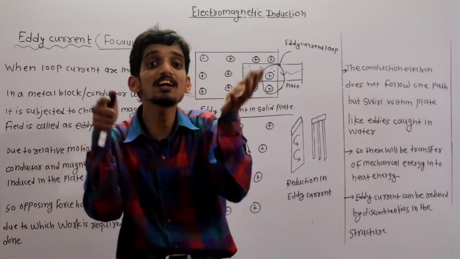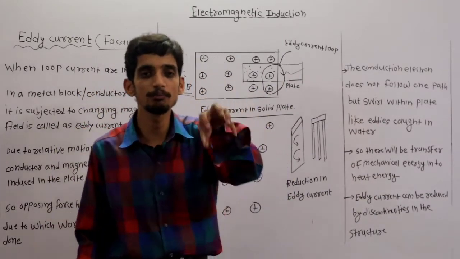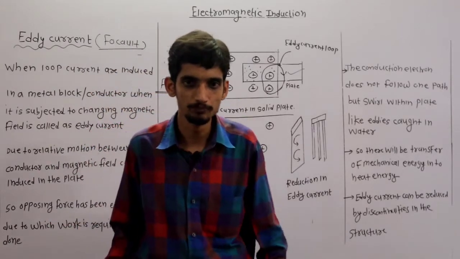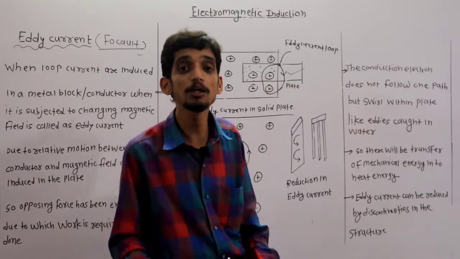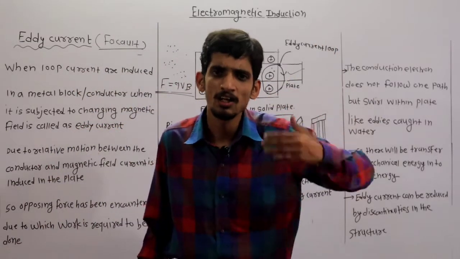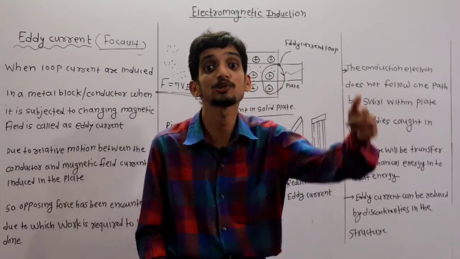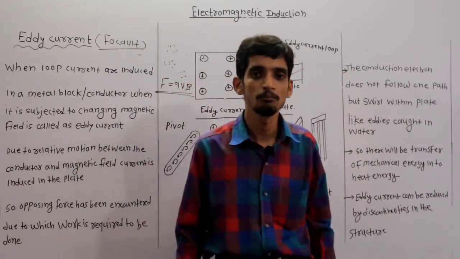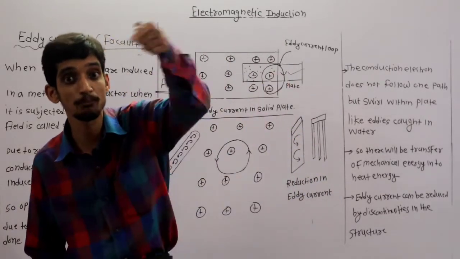Eddy current is not actually desirable because it generates heat. That heat is utilized in an induction furnace, which is a useful application, but it is undesirable in a transformer, because of the eddy current flowing through that metal block.